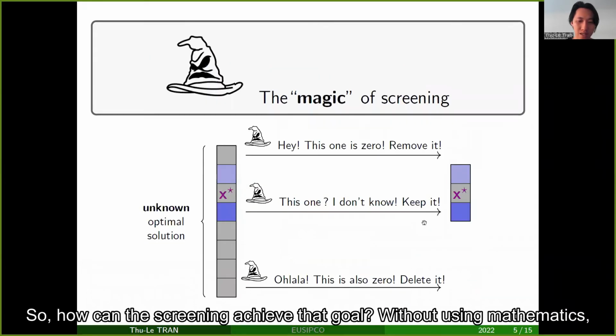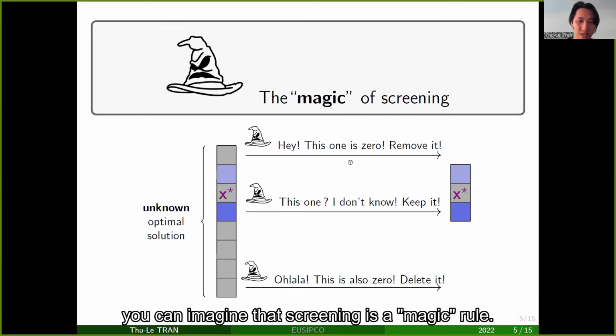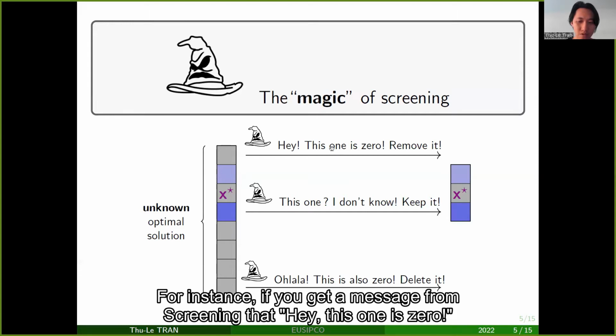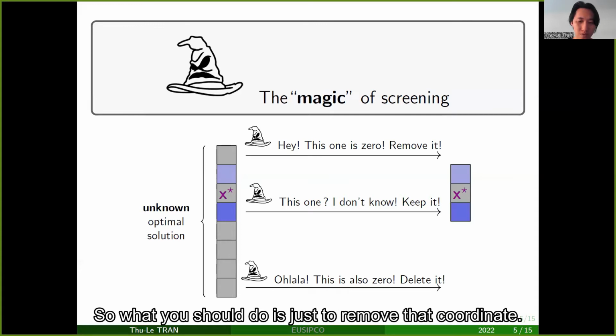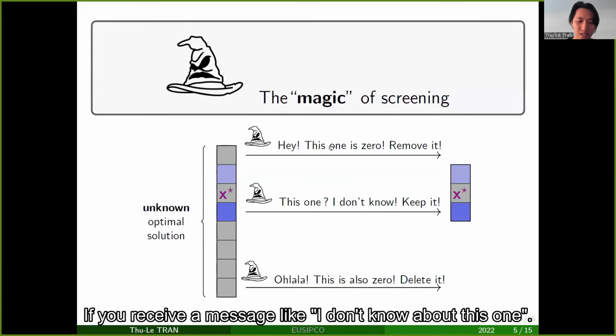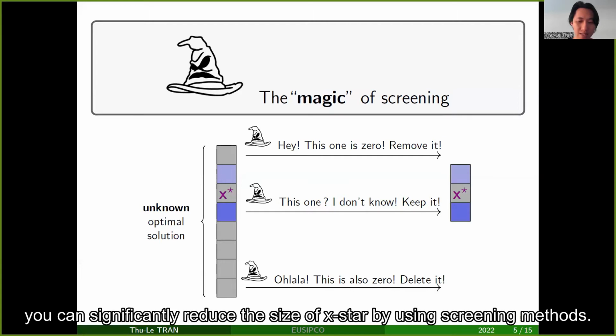So how can screening achieve that goal? Without using mathematics, you can imagine that screening is a magic rule. It will tell you if a coordinate of x star equals 0, even if x star is an unknown optimal solution. For instance, if you get a message from screening that, hey, this one is 0, then what you should do is just remove that coordinate. Otherwise, keep that one if you receive a message like, I don't know about this one. At the end of the day, you can significantly reduce the size of x star by using screening methods.